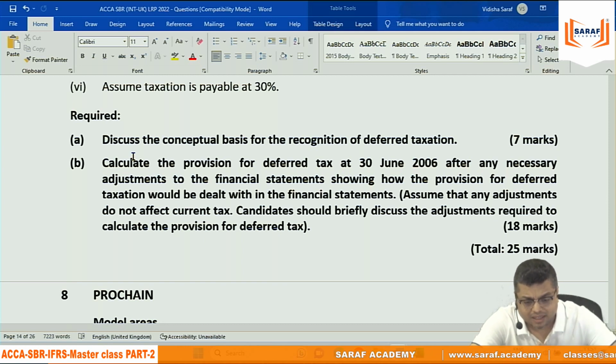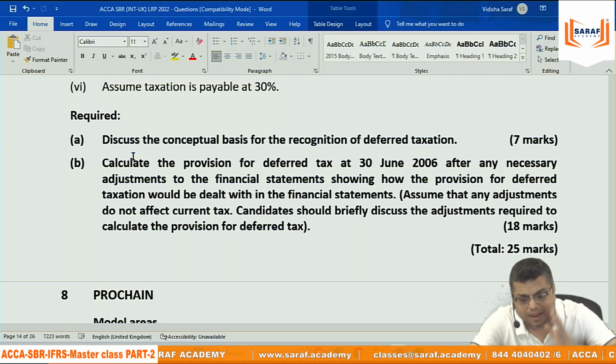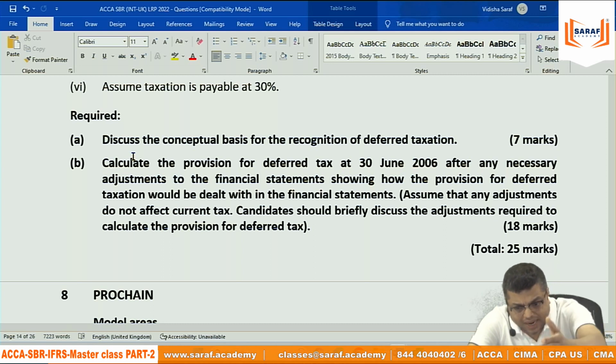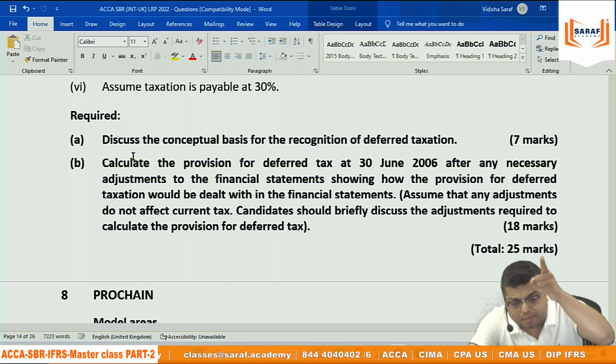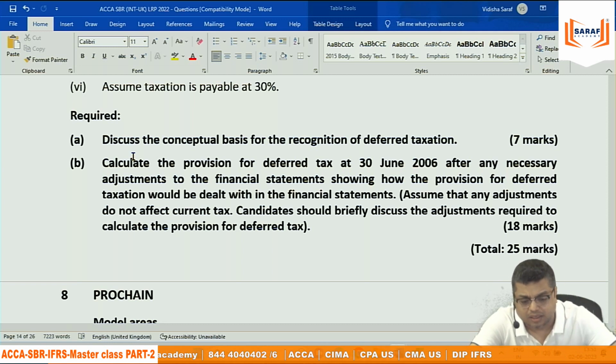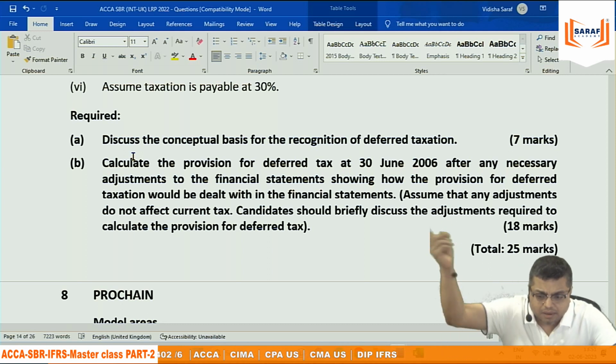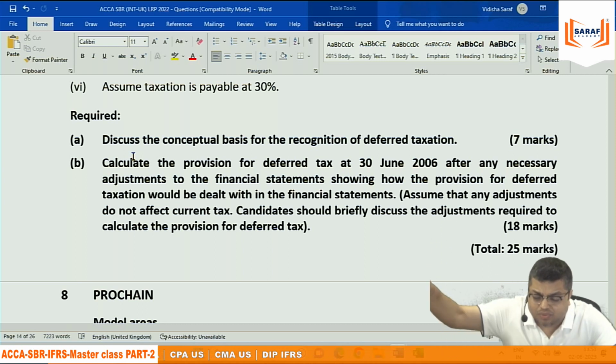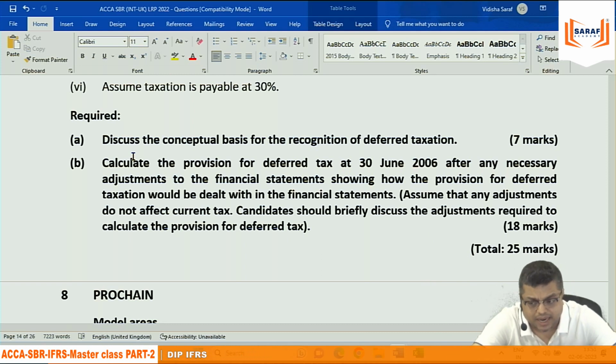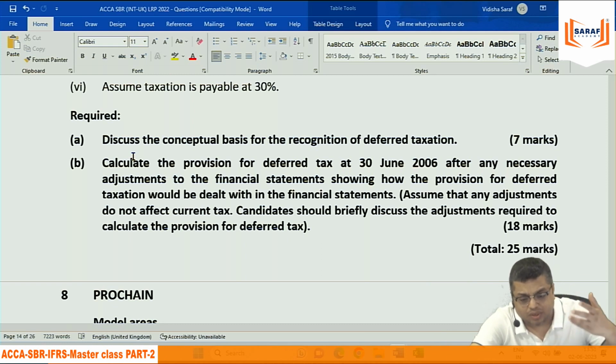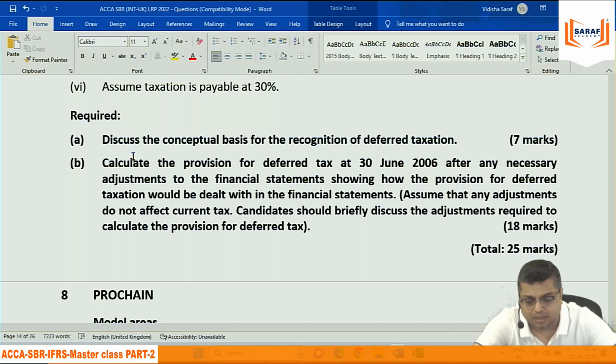IFRS says that the deferred tax calculation is based on the balance sheet approach, not based on the income approach. If 1 lakh is the computer, the value of the computer in the balance sheet in accounts is 90,000 after 10,000 depreciation. But the tax base value is 1 lakh minus 20,000, which is 80,000, because in the income tax, there is 20,000 depreciation. So the accounting carrying value of the asset in the books is 90,000, but the tax base value is 80,000. The carrying value is greater by 10,000.